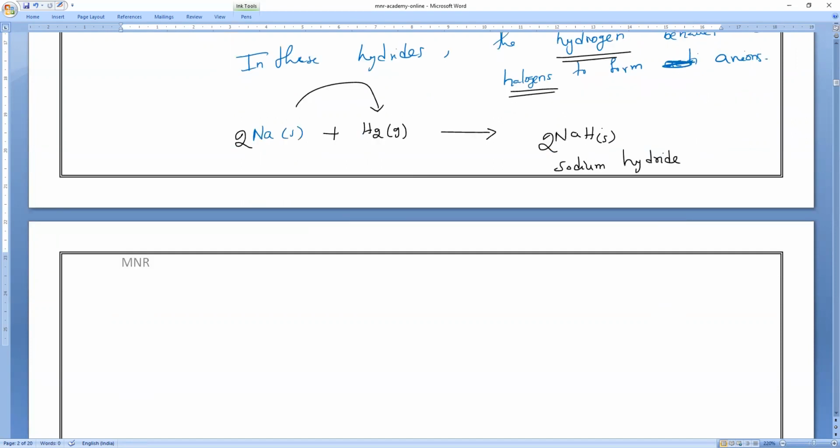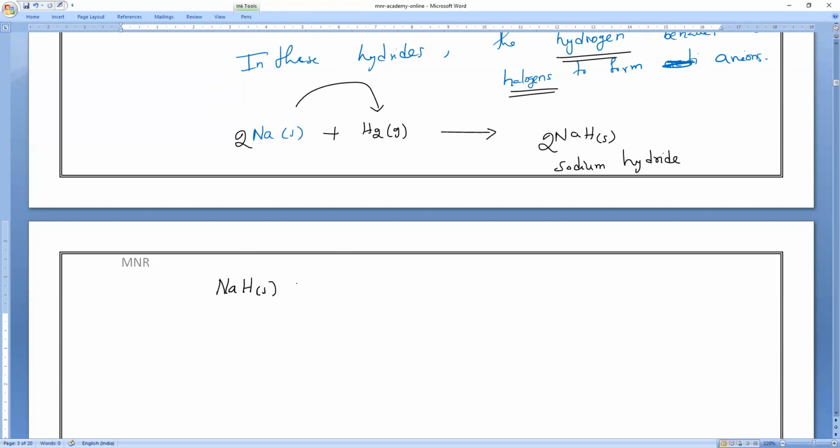Now, this sodium hydride will react with water, as I just said, either from the atmosphere or by directly reacting with water. It turns highly reactive and explosive.